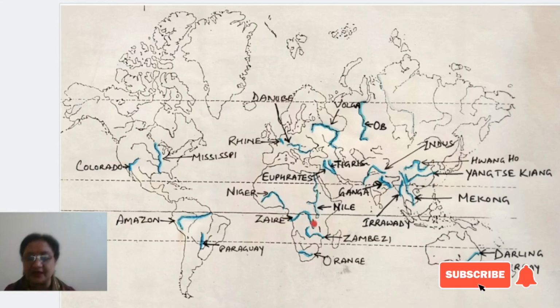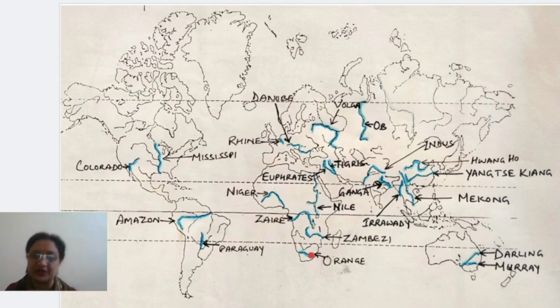Now regarding Zaire, I told you children that this is the only river which crosses the equator twice. Okay, it crosses the equator twice. And after this, Zambezi. Zambezi is a river which is actually flowing towards the east, right? And after that, the last river which we have to mark in Africa, that is Orange. Okay.